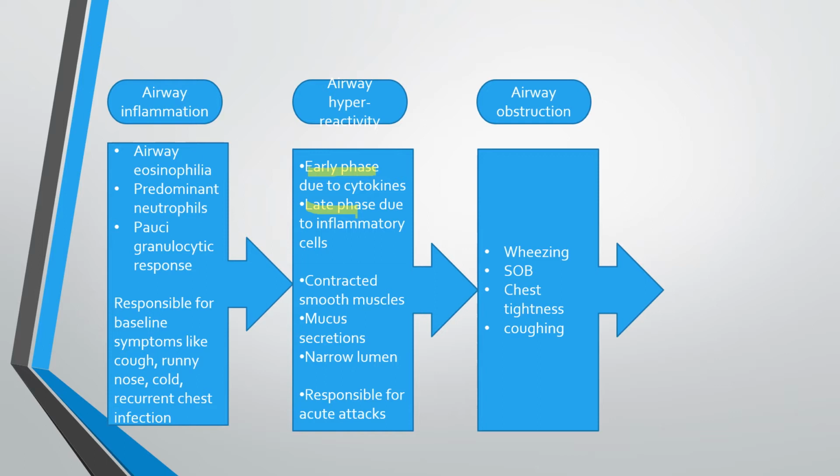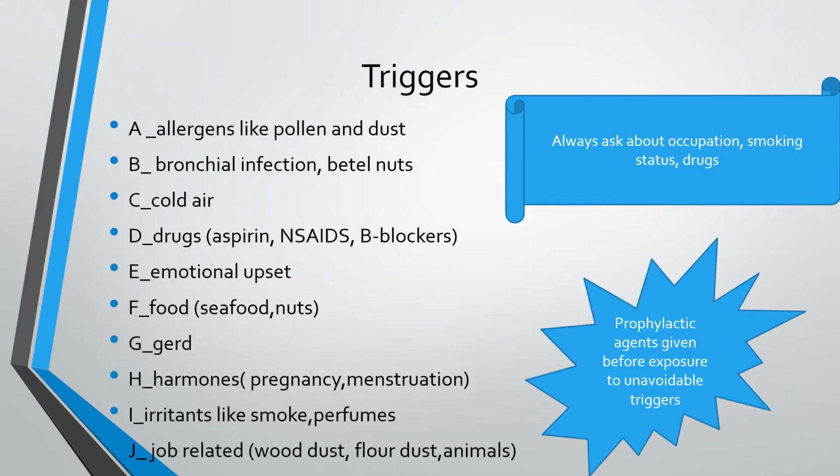Now, how does this airway react? The smooth muscles will contract, mucus will be released, and the lumen will get narrow. And this airway hyperreactivity is responsible for the acute attacks. Now, this acute attack is characterized by wheezing, shortness of breath, chest tightness, and coughing. The various triggers which cause the airway hyperreactivity are listed down below.